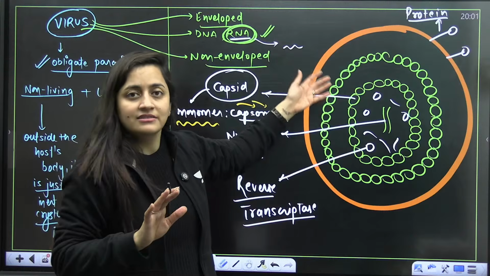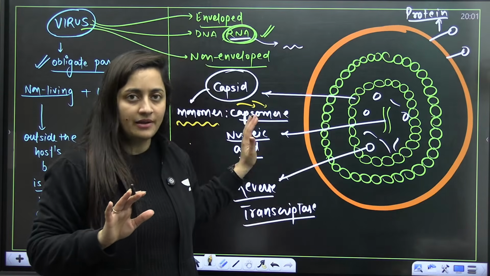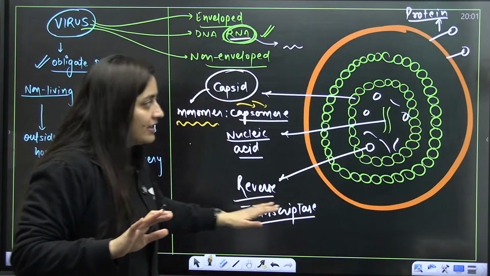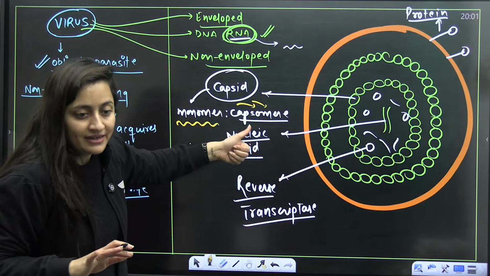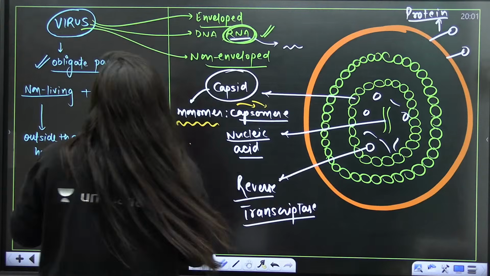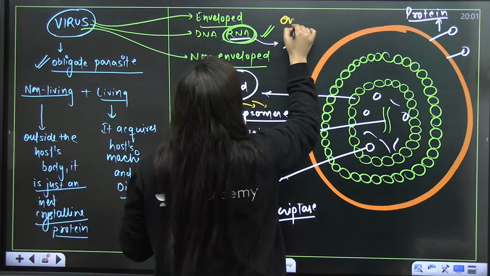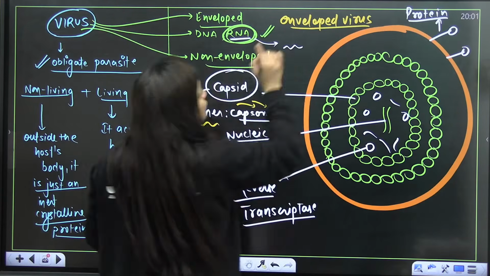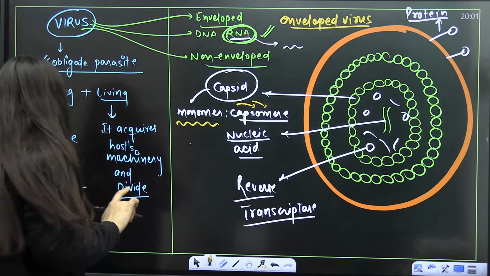There are viruses in which we do not see this lipid envelope. They are considered naked viruses. The viruses which have this lipid envelope, what do we call them? We call them enveloped viruses. That's what you have to keep in your mind. So HIV is an enveloped virus.